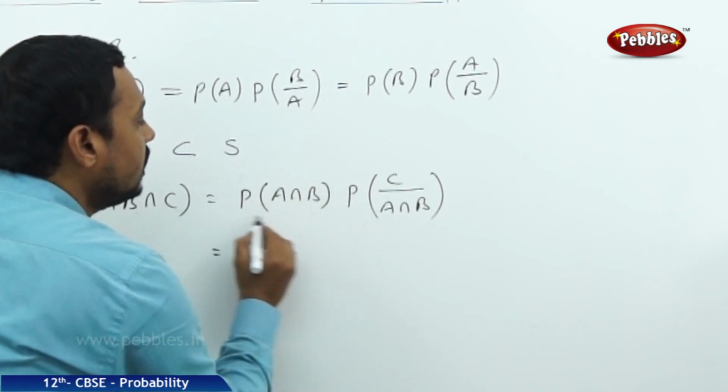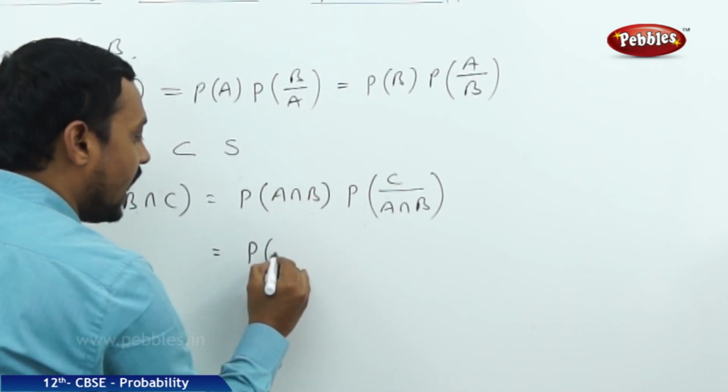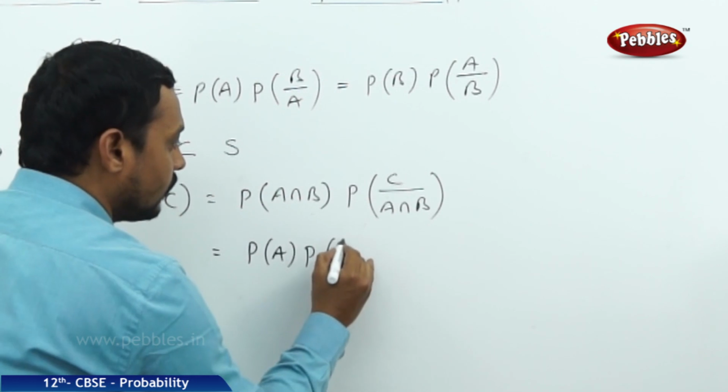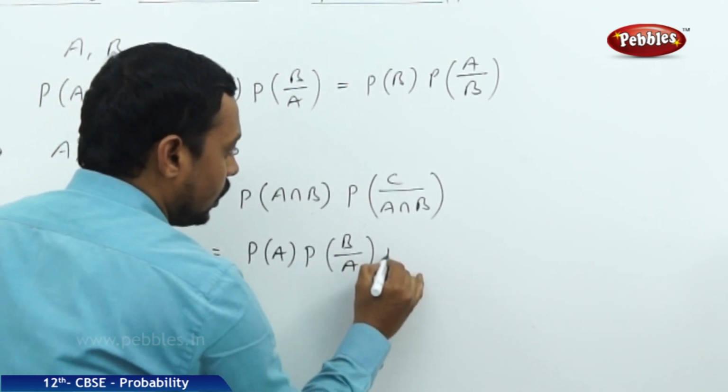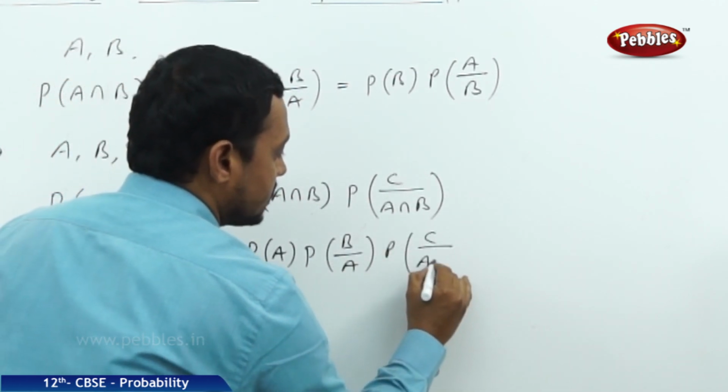Now we can write P of A intersection B again as P of A into P of B by A into the probability of C by A intersection B.